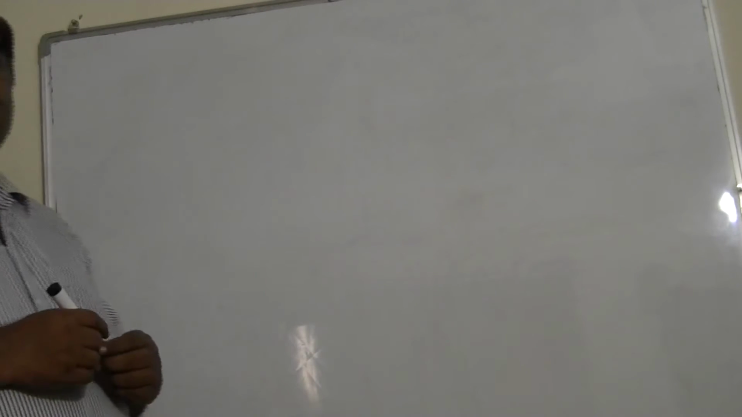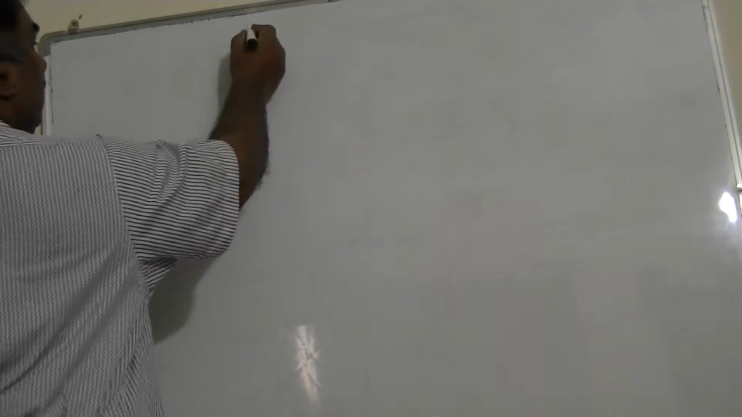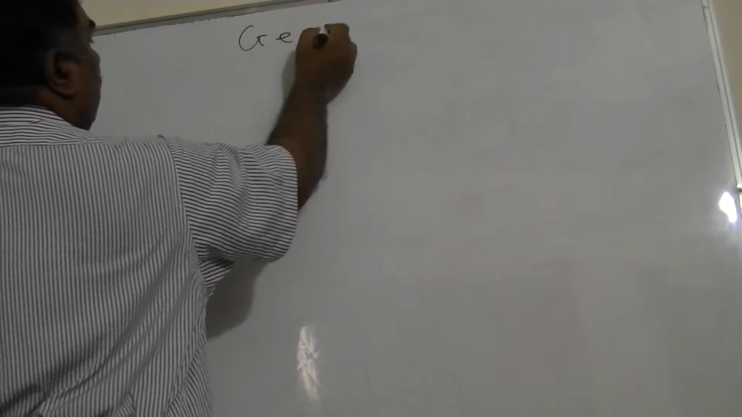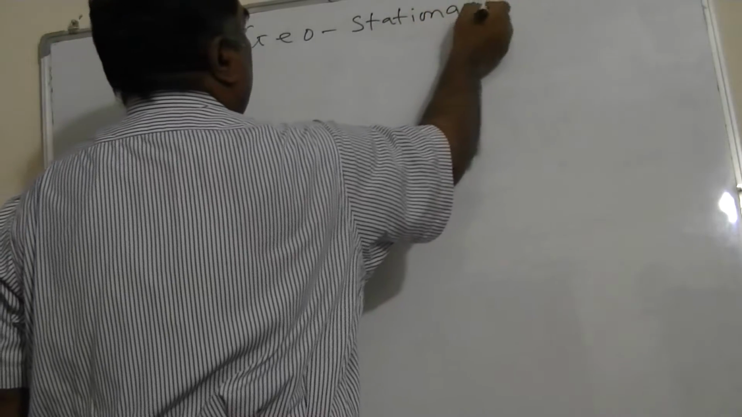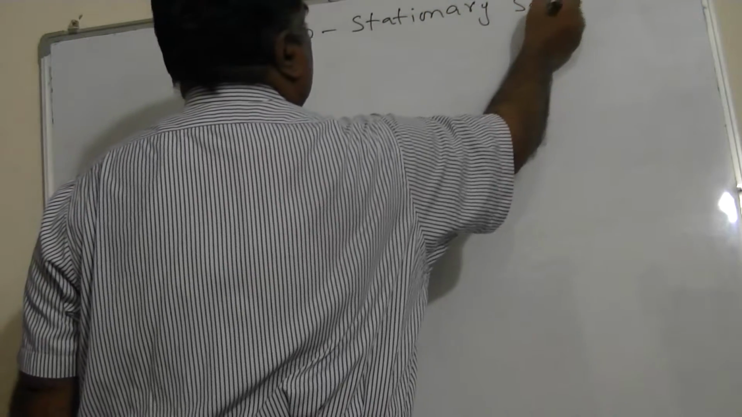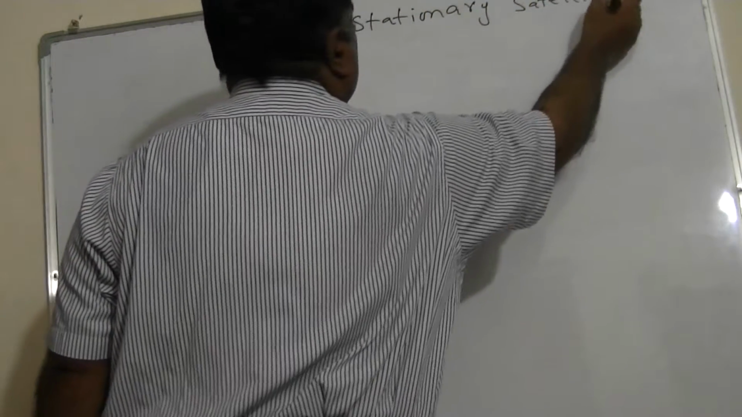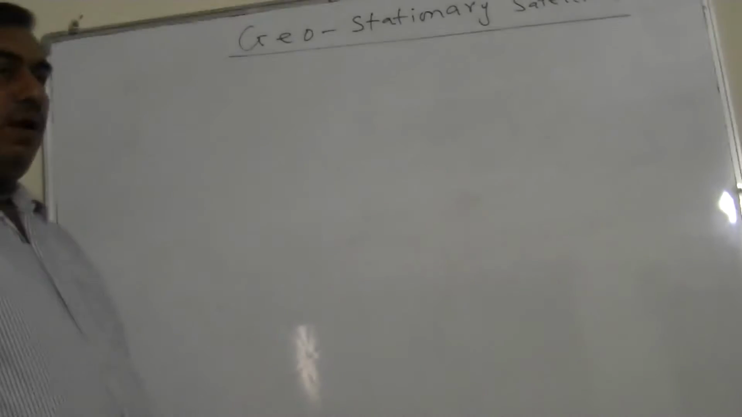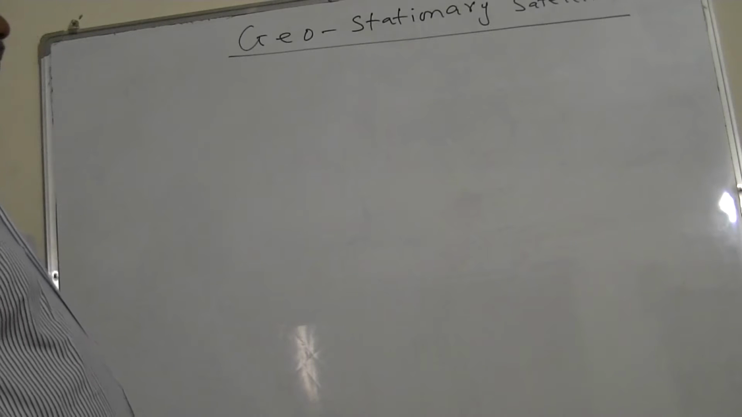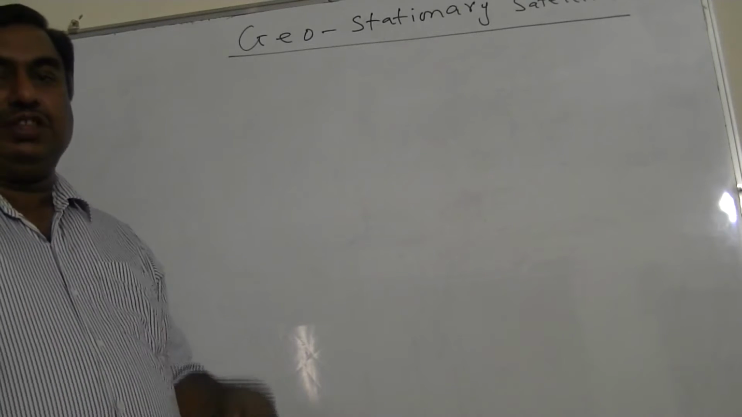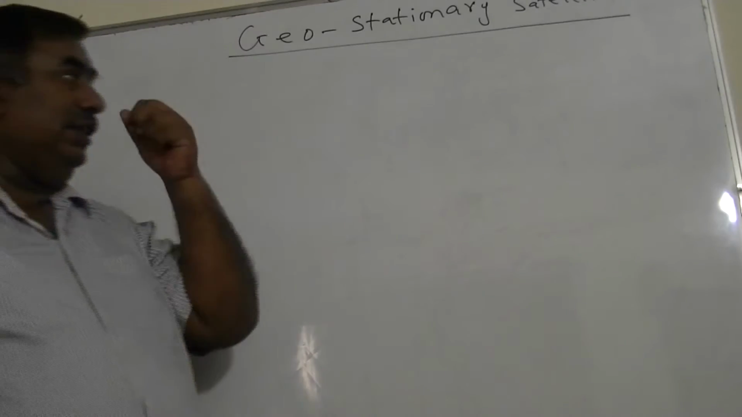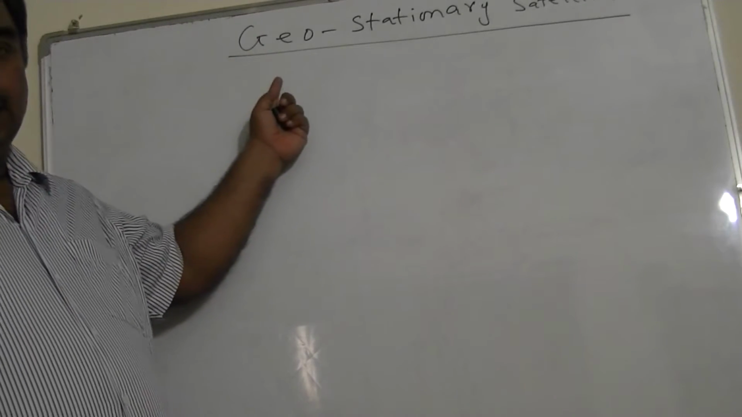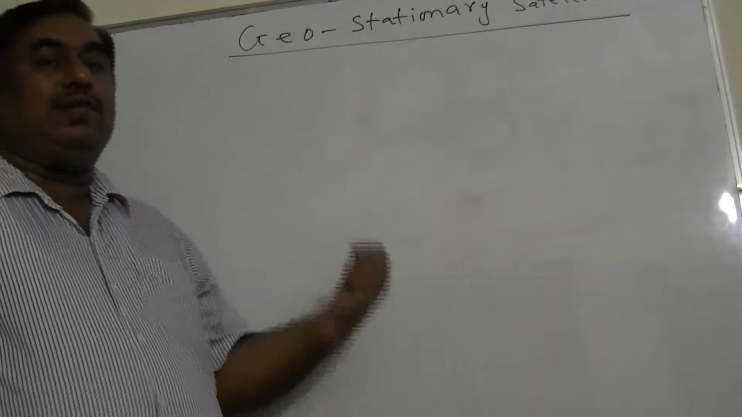Today we will discuss the geostationary satellites. These satellites are sometimes also known as parking satellites. Their orbits are known as parking orbits, and they are also stationary with respect to Earth. Why do we call them geostationary satellites? Geo means Earth, and stationary means at rest.